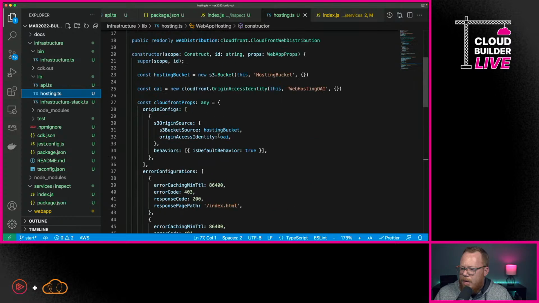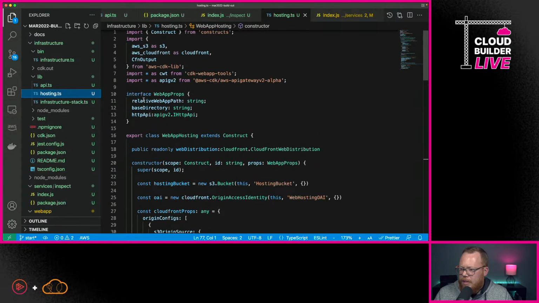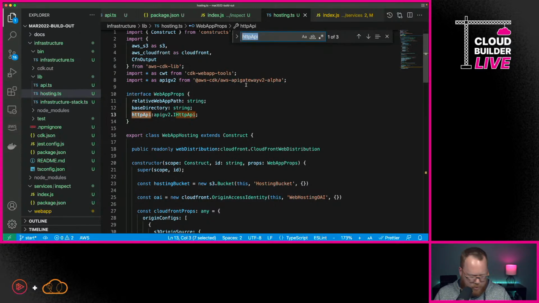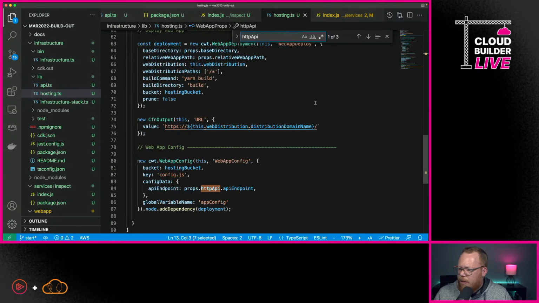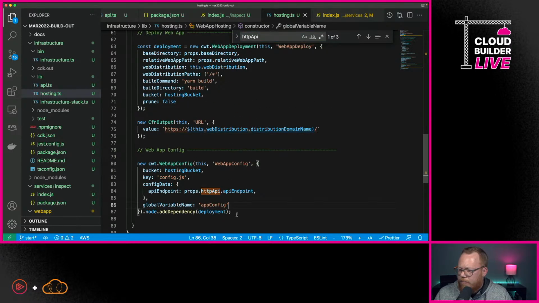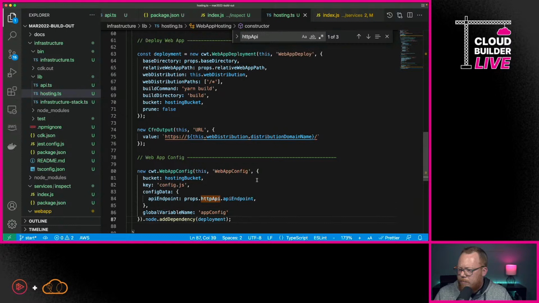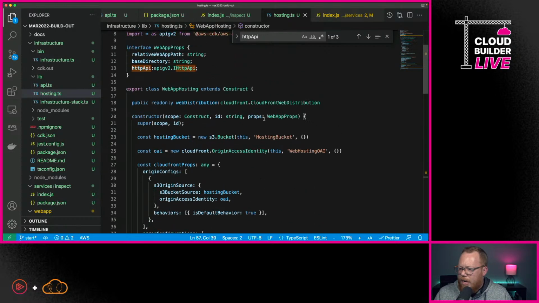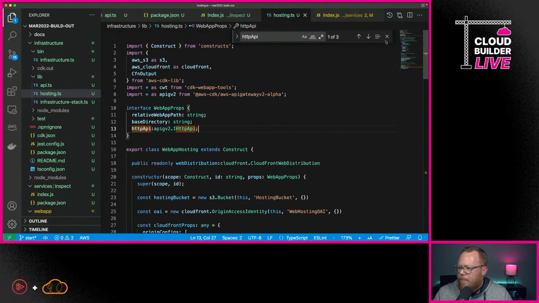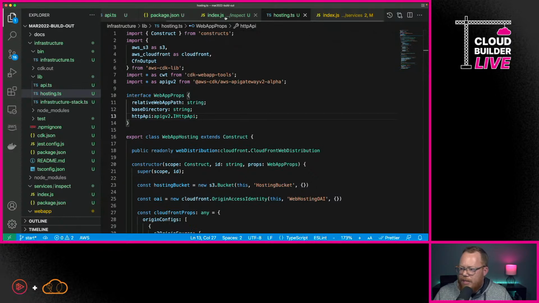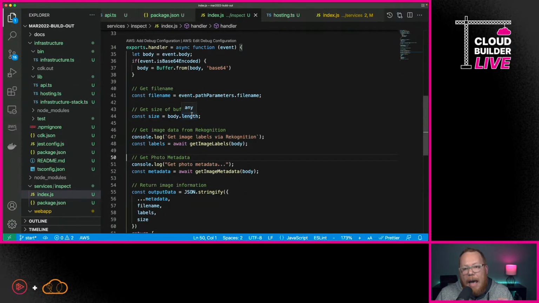Okay, and so what happened here is I've actually defined HTTP API here as one of the props. And if I look down here, I actually don't have that brought in. So, yep.